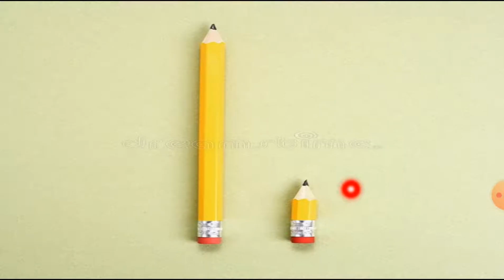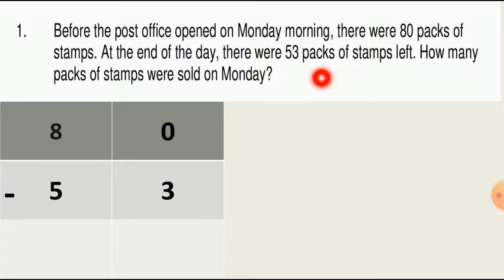Now you can see this is the long pencil and this is the short pencil. This way we are talking about these things, the pencils, in the sum. So I hope you understood what the big pencil is and what the short pencil is. Now let's read the question for that.